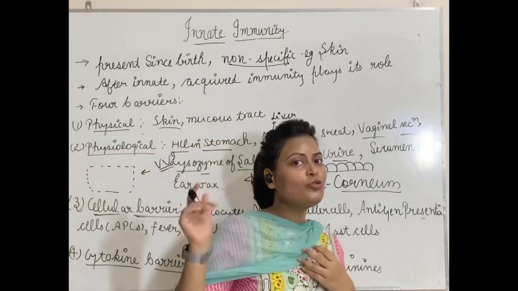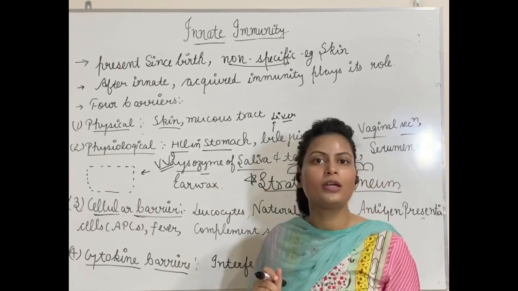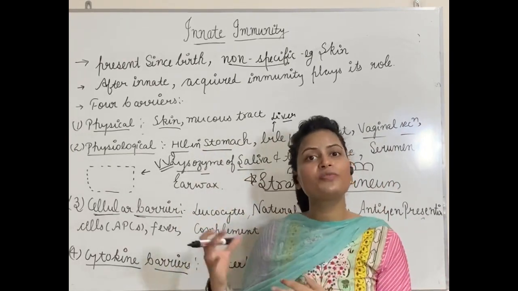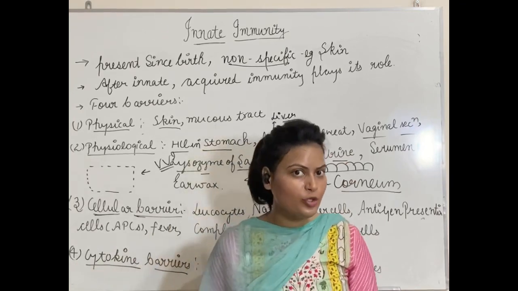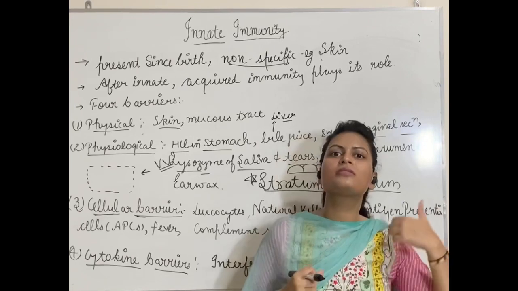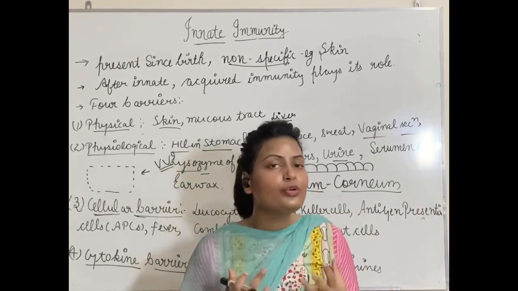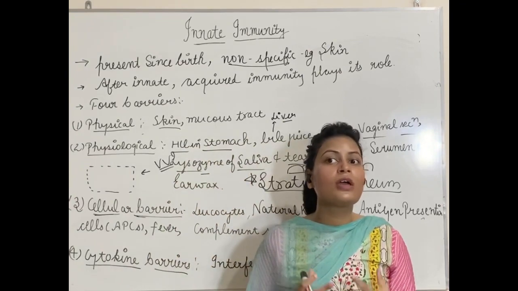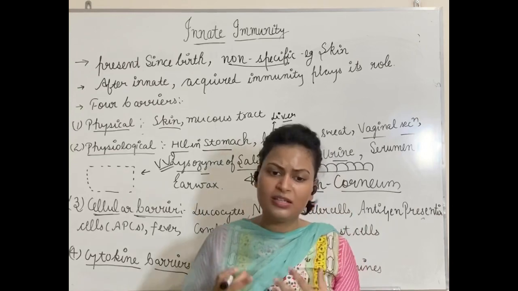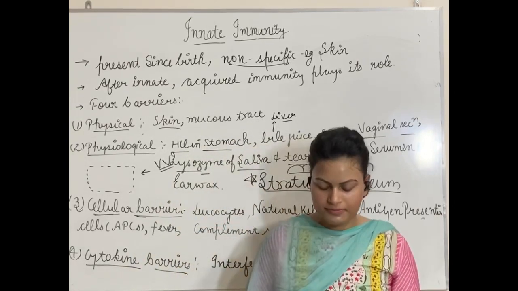Cellular barriers, out of these four barriers, cellular barriers are most important. In cellular barriers we will talk about different kinds of cells which provide us innate immunity and which are present along with us since our birth. For example, leukocytes. We know that leukocytes are also known as white blood cells, WBCs. And there are different types of WBCs which provide us immunity.